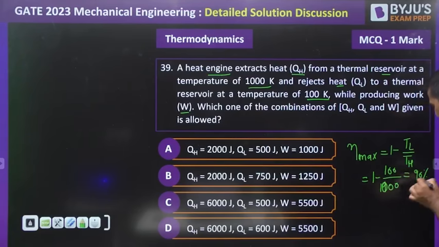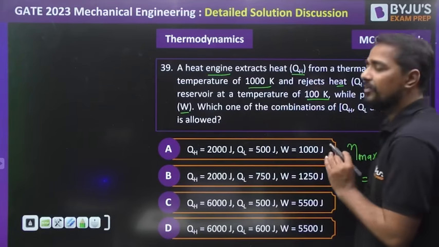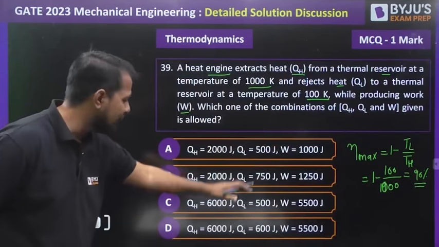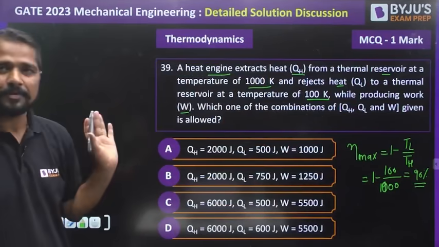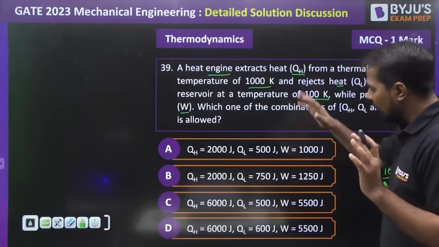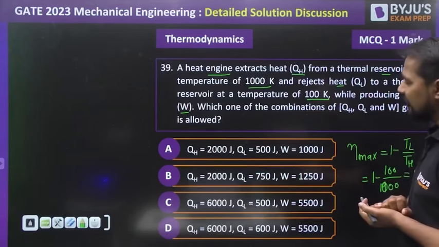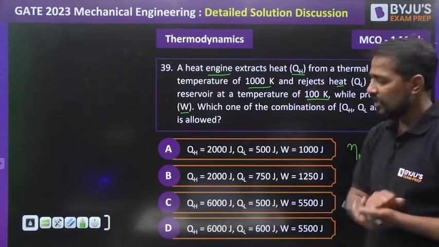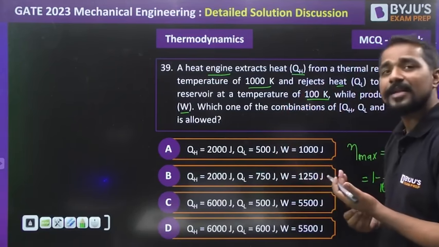So what exactly are we getting? We have got the target value of the efficiency. The efficiency in all the options cannot be more than this one, because this is the efficiency of the Carnot cycle. So in all four options, we need to satisfy two important conditions: one for the energy balance and second for the efficiency.